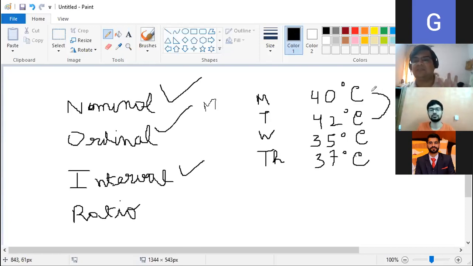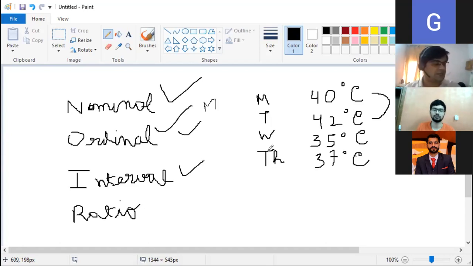That also I can say. Please note, in ordinal data, I could not say that. I had only first student, second student, third student. I had the ranking. I know the first student is better than second, I know the second is better than third, but by how much, that I don't know. But here in interval scale, I very well know that Tuesday is the hottest day and Tuesday is 2 degrees hotter than Monday. Clear?